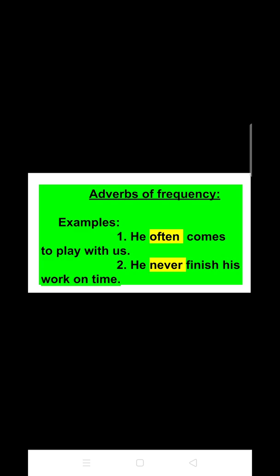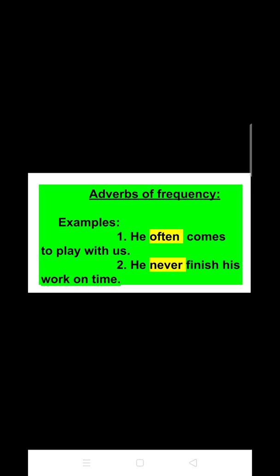So here again you have got two examples. First one is he often comes to play with us, and the second one is he never finished his work on time. Here again the highlighted words in the sentences are often and never.